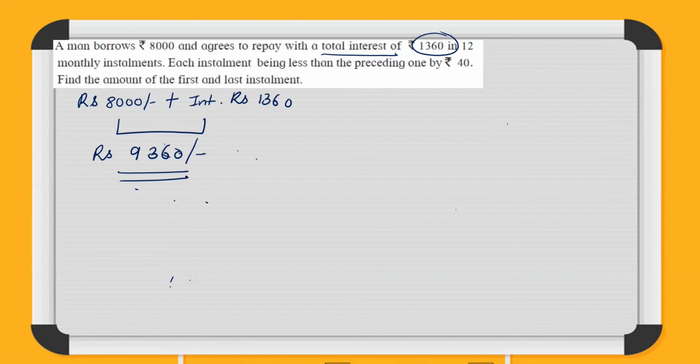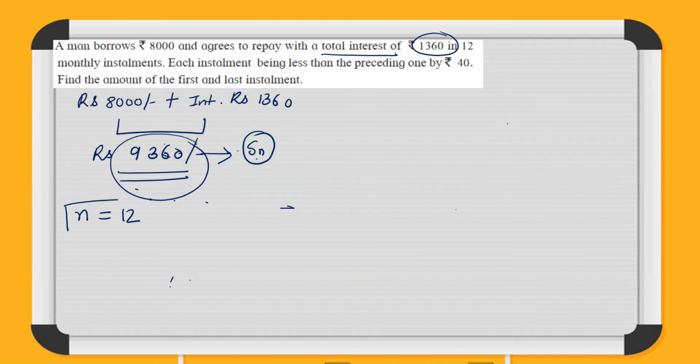Whatever is the total will always take the form of Sn, right? Now, how many installments in total? So N equal to 12 installments, he has to repay this amount. Now, each installment is less than the preceding installment by rupees 40.